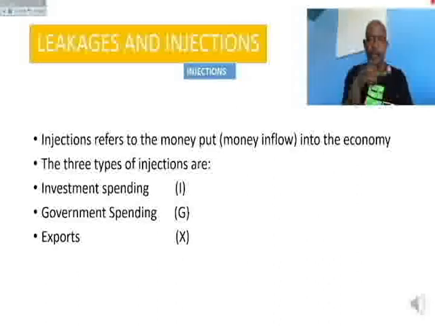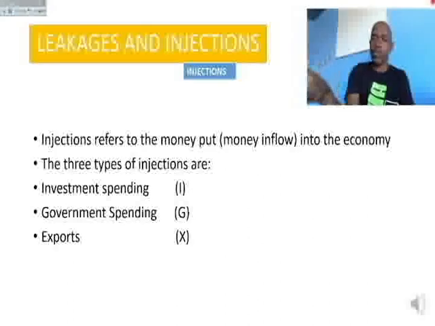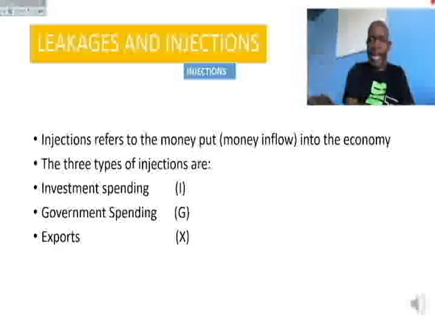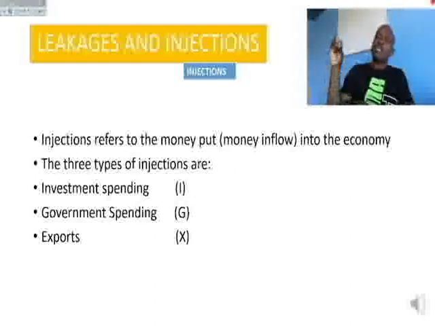Second one is the government spending. Remember, there is tax. That is the money that has been taken from businesses, from the workers, and it has gone to the government pocket. So when the government uses that money and upgrades the N2 road, the money is now back into the economy.